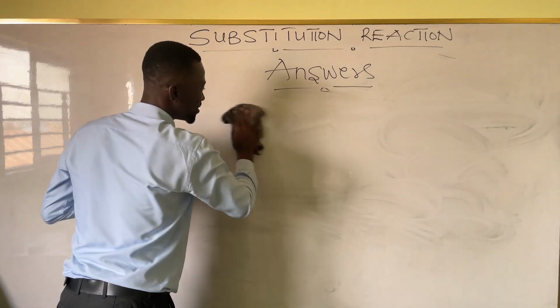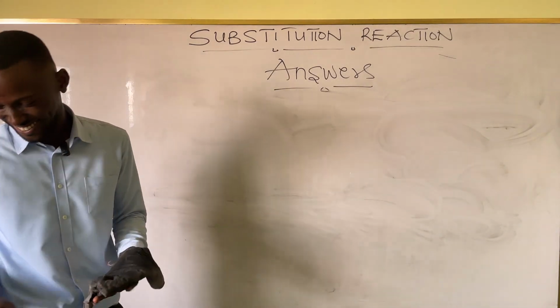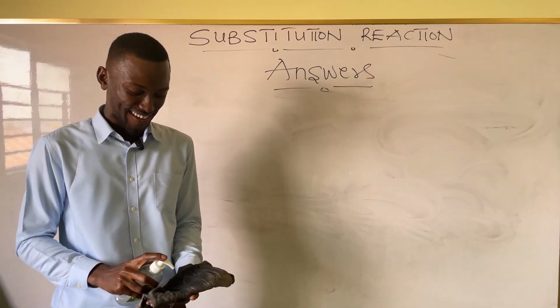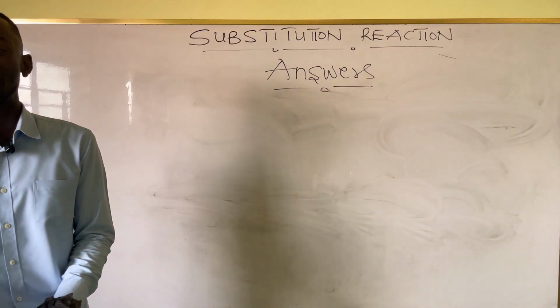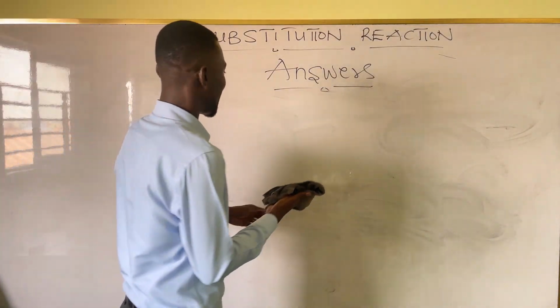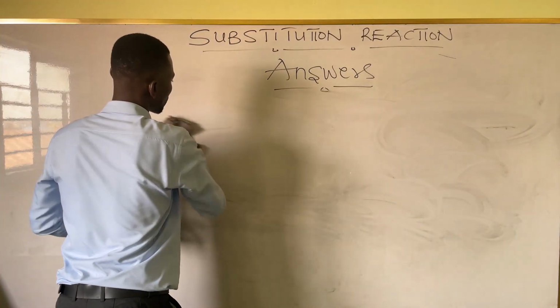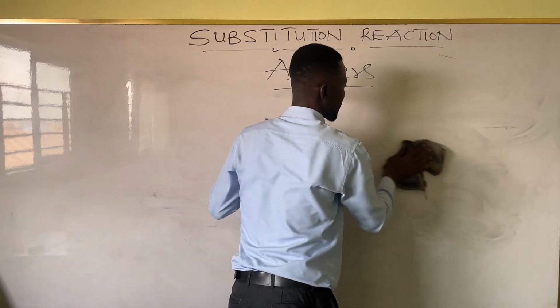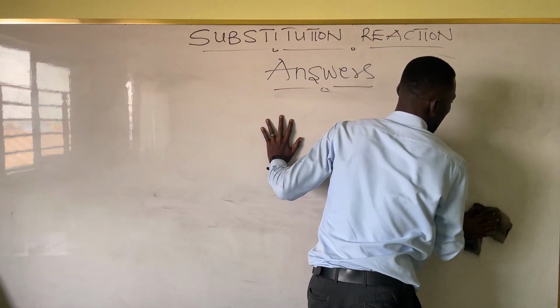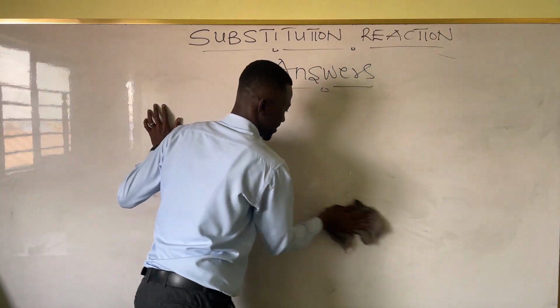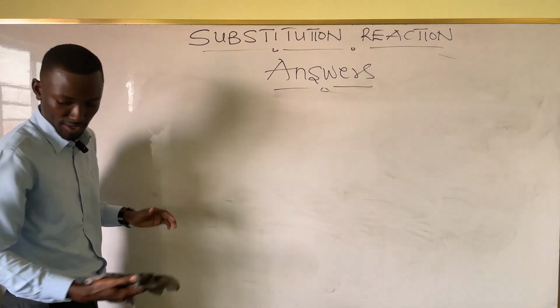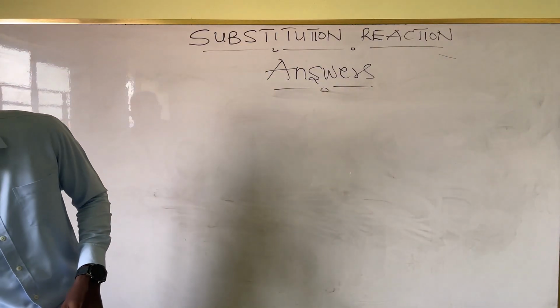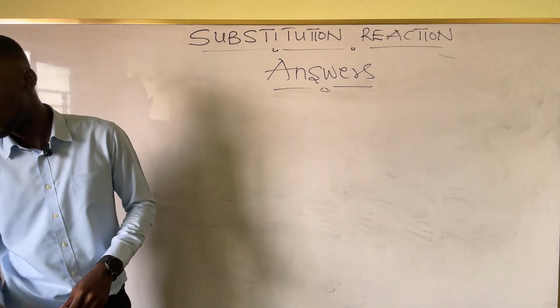Very good. I'm proud of you. That means you remember everything we discussed in our earlier lesson. So for incomplete combustion, it means there is not enough oxygen, right? So instead of carbon dioxide being produced, what is produced? Carbon monoxide.